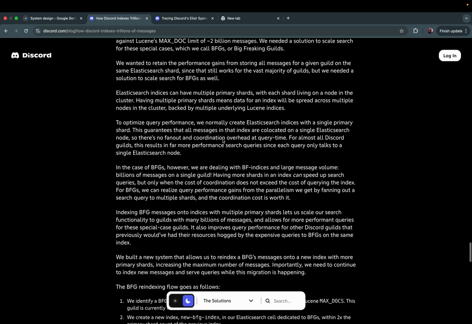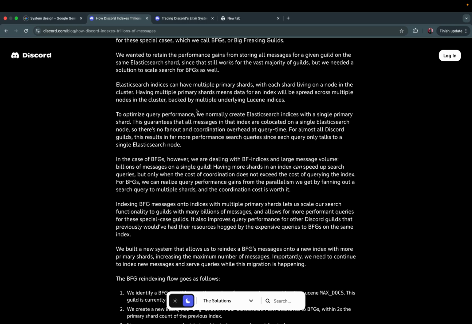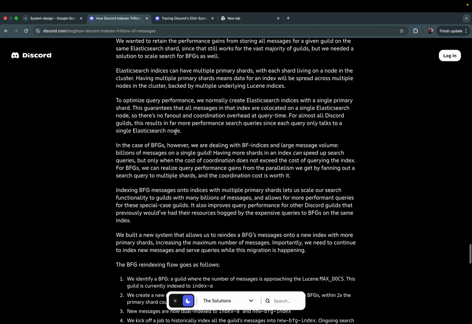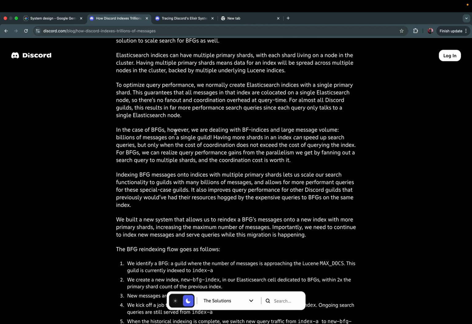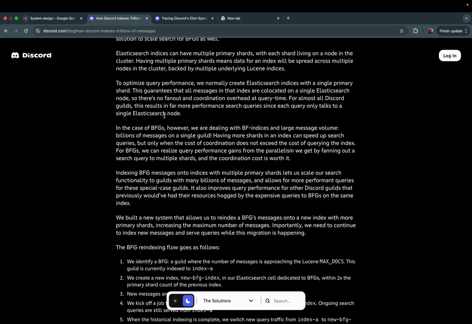Elasticsearch indices that have many primary shards, with each shard living on a node in a cluster, mean data for an index will be spread across multiple nodes, backed by multiple underlying Lucene indices. To optimize query performance, we normally create Elasticsearch indices with a single primary shard.